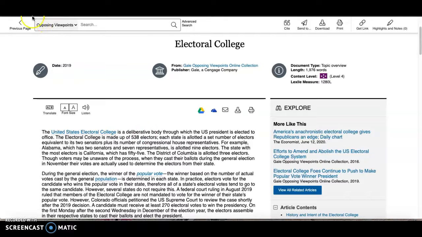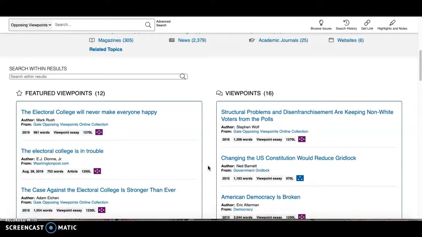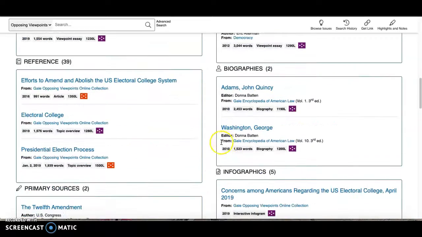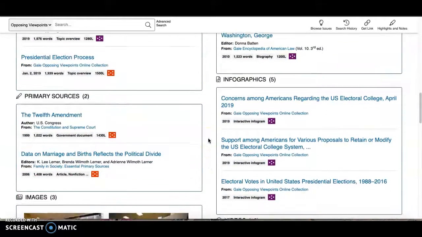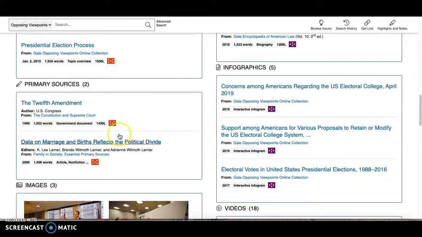If you need more than that, which normally we always do, that's so basic, scroll down here and it has a section on featured viewpoints, and then a variety of other sources. A lot of the time in social studies, we always require primary sources.